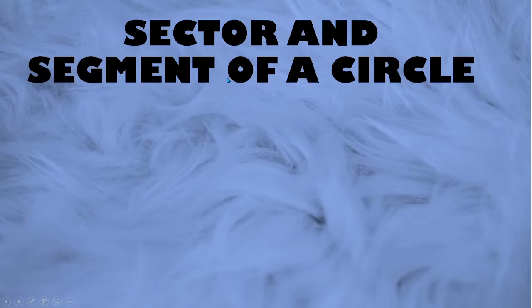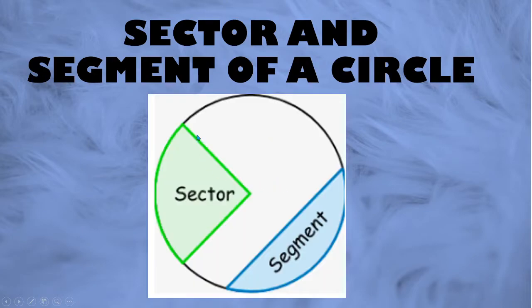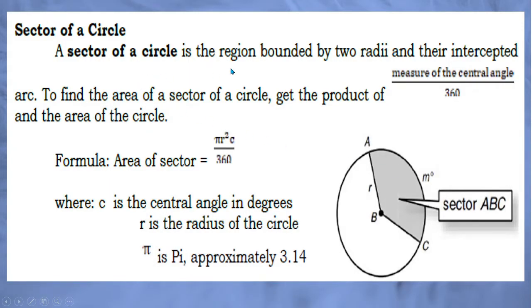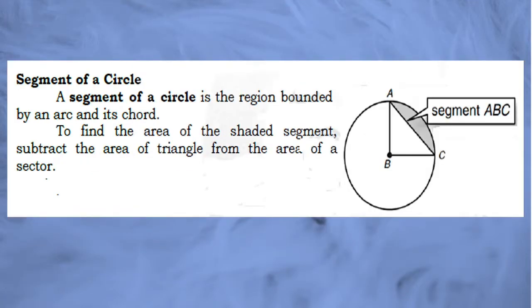Now, the first topic is on sector and segment of a circle, which was already introduced to you last week. So, you see the difference between a sector and a segment. A sector of a circle is the region bounded by two radii and their intercepted arc. To find the area of a sector of a circle, get the product of the measure of the central angle divided by 360 and the area of the circle. Remember, the formula for the area of a circle is pi r squared.